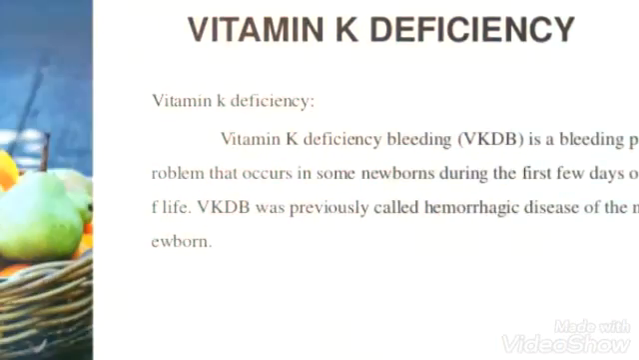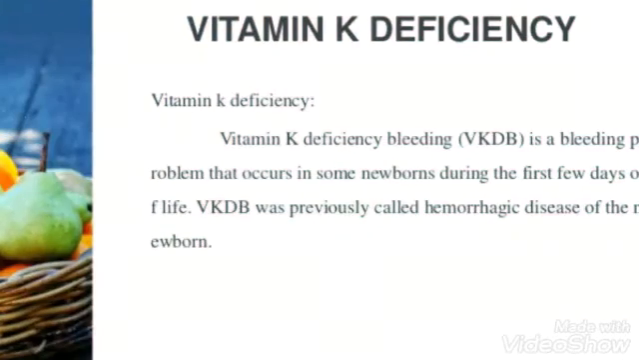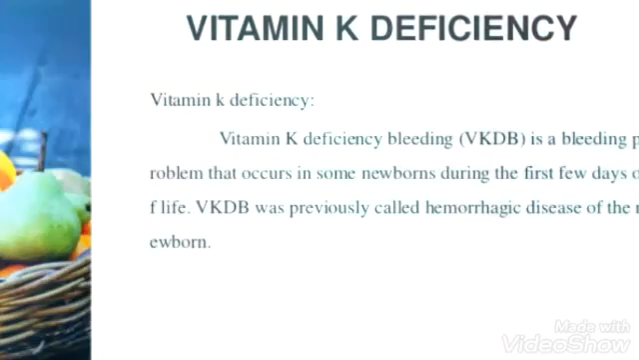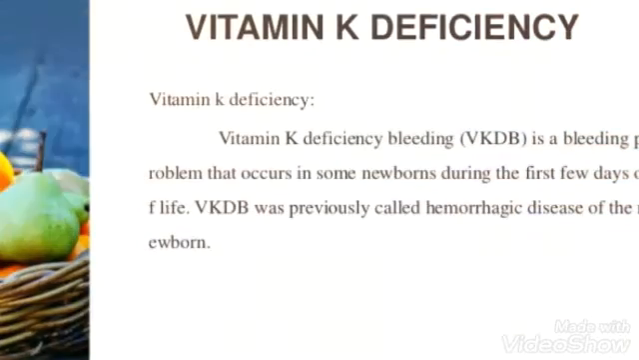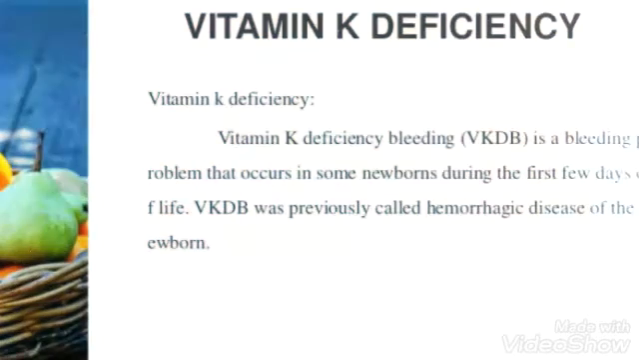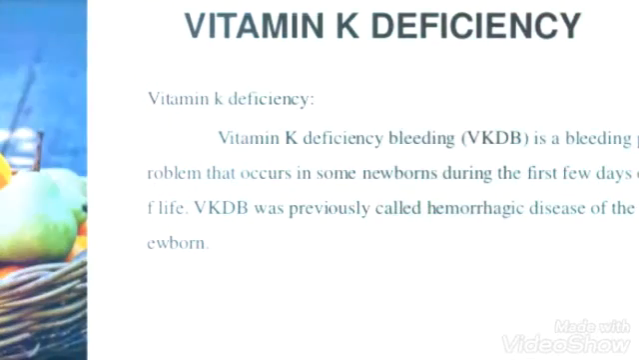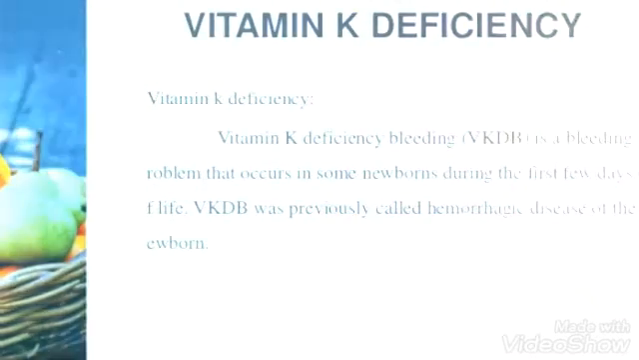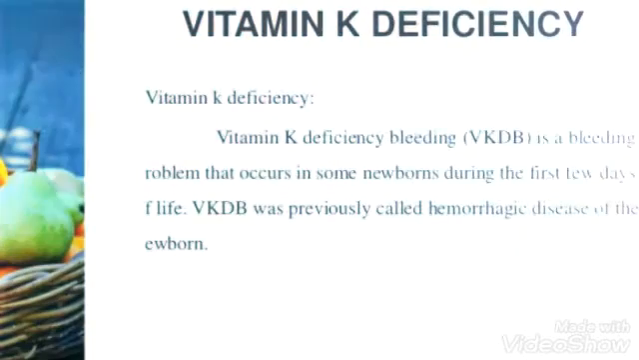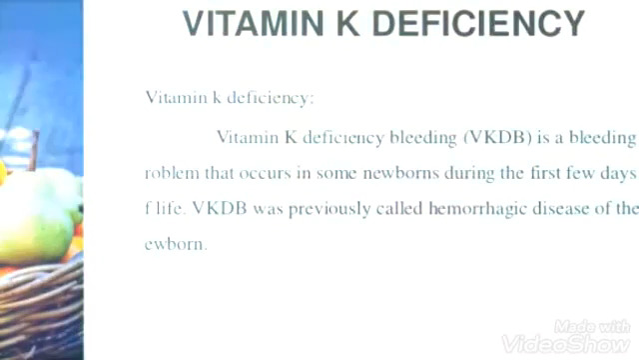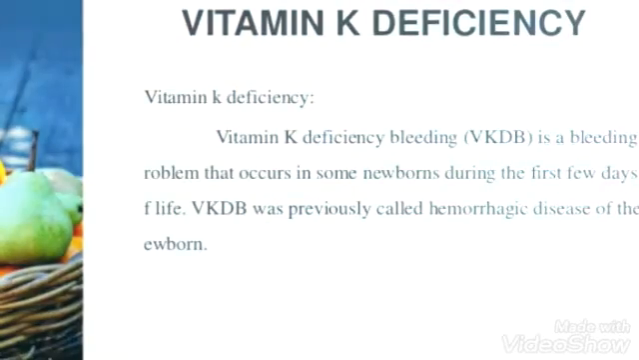Vitamin K deficiency bleeding is a bleeding problem that occurs in some newborns during the first few days of life. VKDB, that means vitamin K deficiency bleeding, was previously called hemorrhagic disease of the newborn. You can see this vitamin K deficiency mainly in newborns, because whenever a new baby is born, everything is new for him. So whenever there is this kind of deficiency in a newborn, it can be very dangerous. That means the bleeding won't stop and the baby may die.